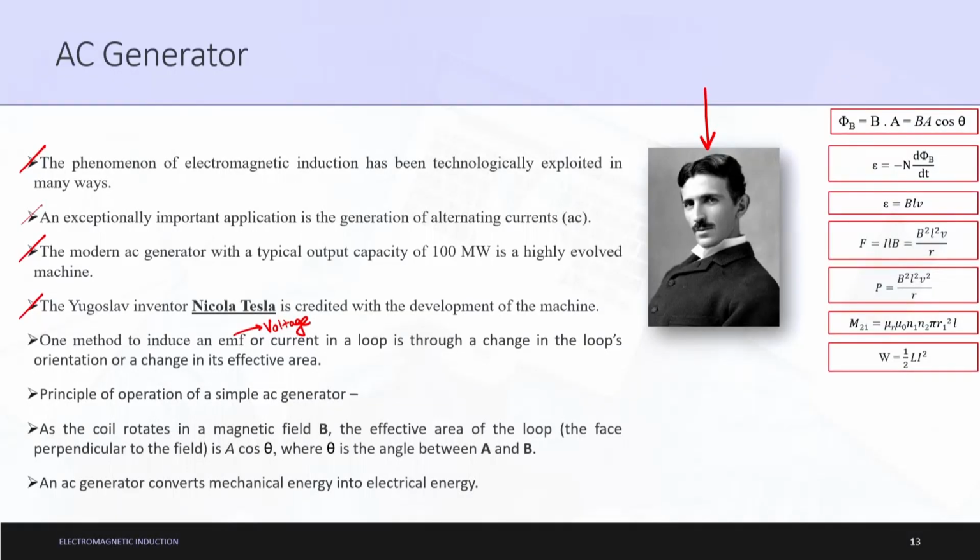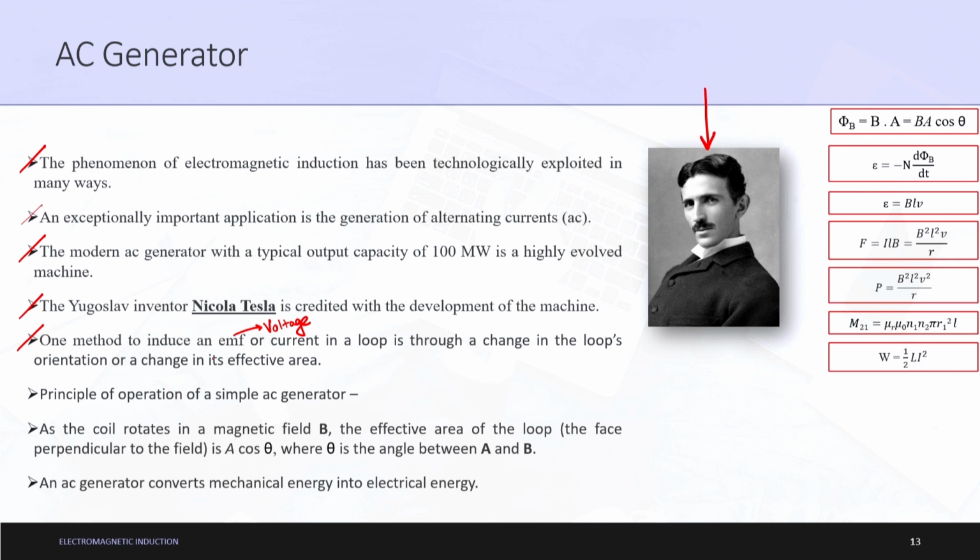So, one method to induce an EMF or current in a loop is through a change in the loop's orientation or a change in its effective area. So, either you can change the loop direction like this, or you can increase or decrease the area. It depends on your way of calculating or producing current. So, this concept is done again. I will reiterate it.